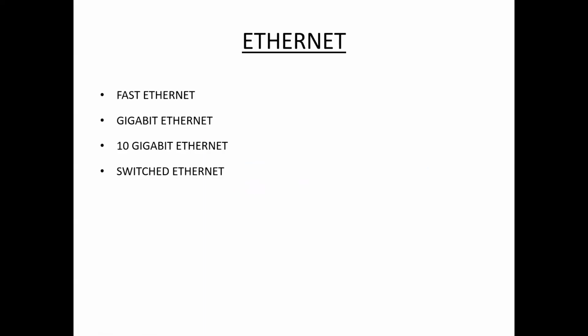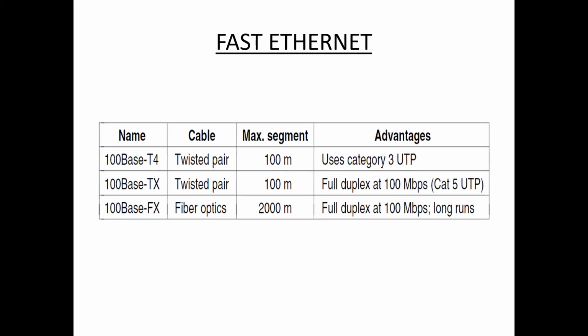These are the different types of Ethernet. Ethernet is one of the standard LAN technologies used for building wired LANs. Different types of Ethernet are fast Ethernet, gigabit Ethernet, 10 gigabit Ethernet, and switched Ethernet. Fast Ethernet, as the name suggests, is high-speed and can transmit or receive data at about 100 Mbps.